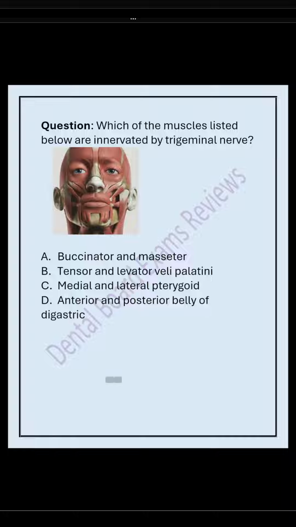Levator veli palatini is innervated by cranial nerve 9 and 10. The posterior belly of digastric is innervated by cranial nerve 7.